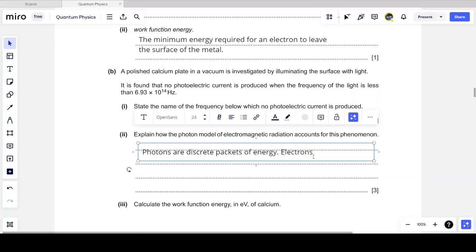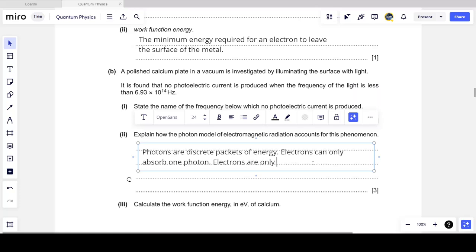And what electrons can do, electrons can only absorb or interact with one photon. So this means that the electrons must receive all the energy they require from that one photon or they will not move at all.